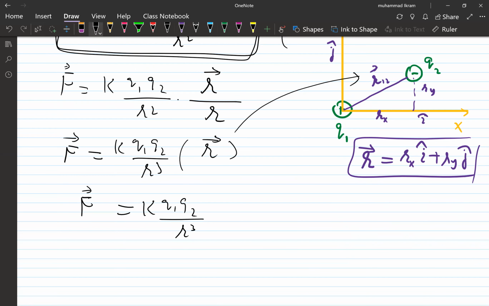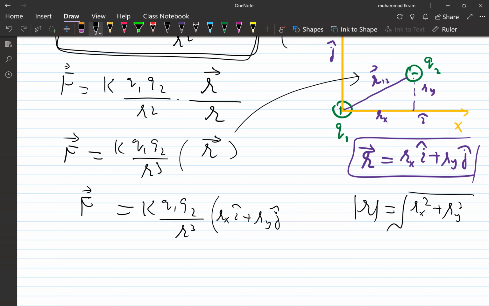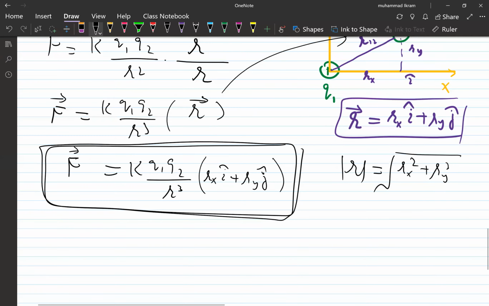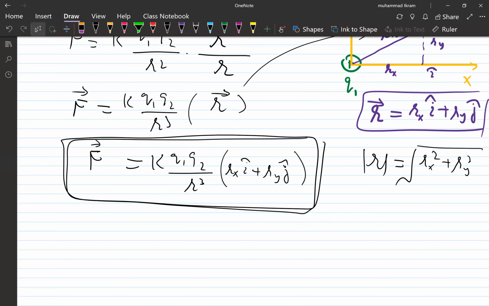R is the magnitude, and you already learned this in class eleven: the square root of rx square plus ry square. And this is rx i plus ry j. That will give you the force along the x-axis and along the y-axis. So this is the force in its vector form, right? This is for a two-dimensional plane. For 3D, you can add another coordinate also.